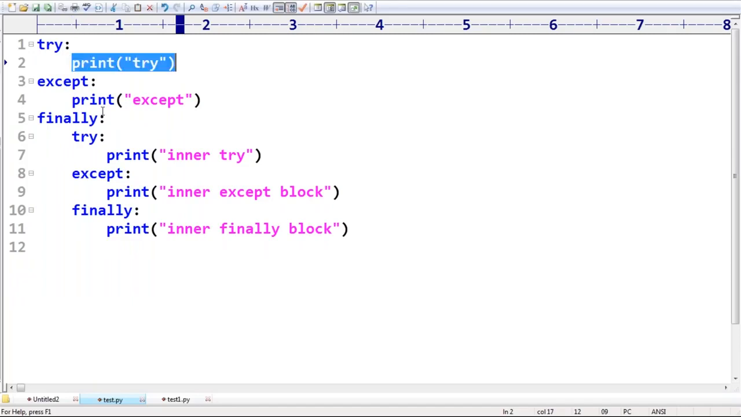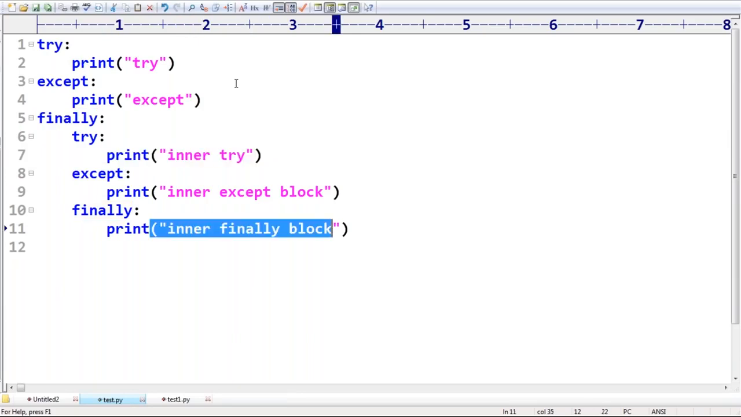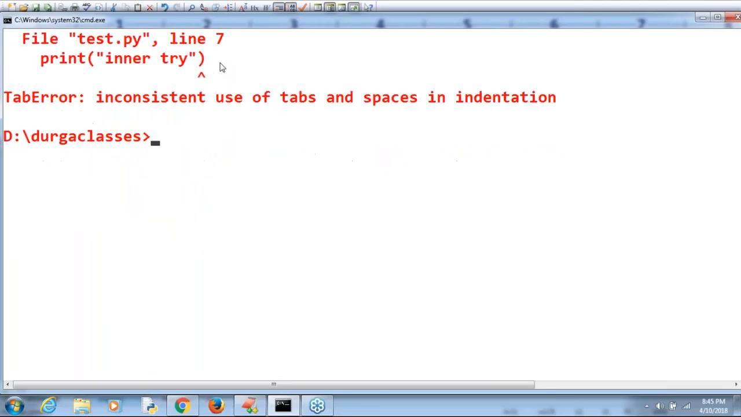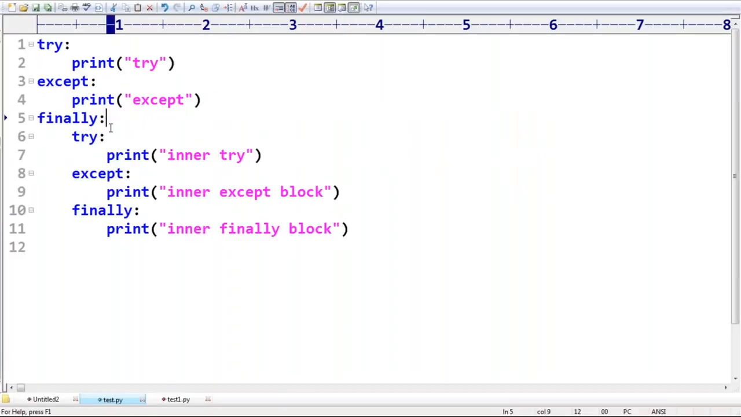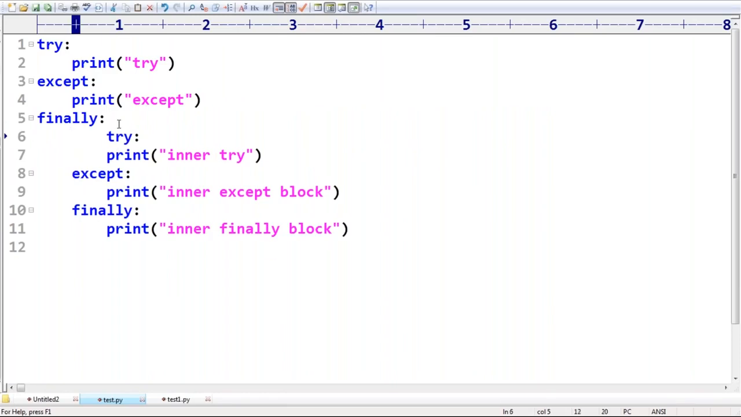Try, and then finally. In the finally, inner try and then inner finally. So it is valid, sir. Okay, inconsistent use of tabs and spaces. It is an indentation problem, but don't think it is invalid. It's a valid indentation problem. Where is the problem? Yes, line number 7 is the problem.